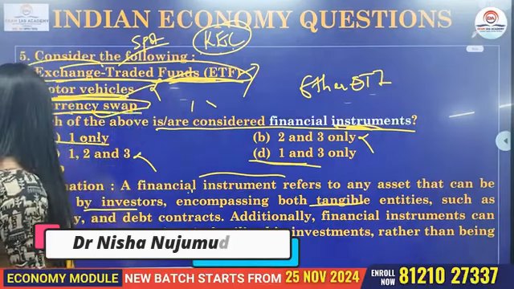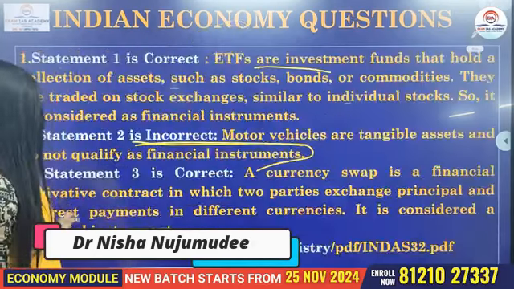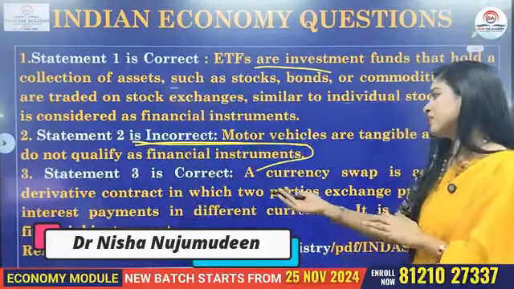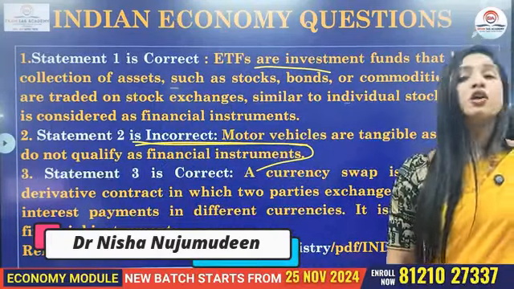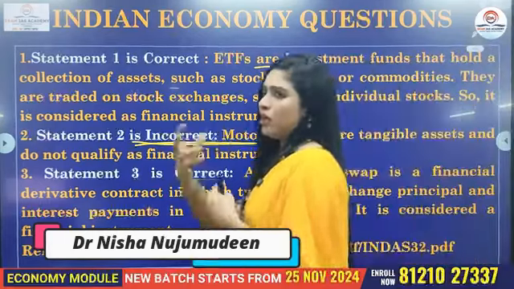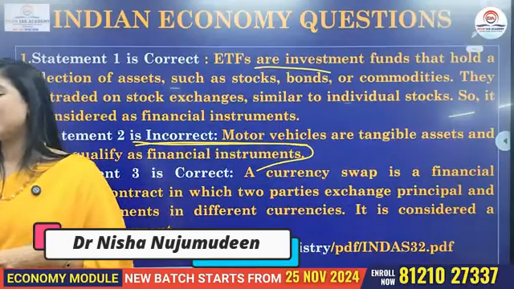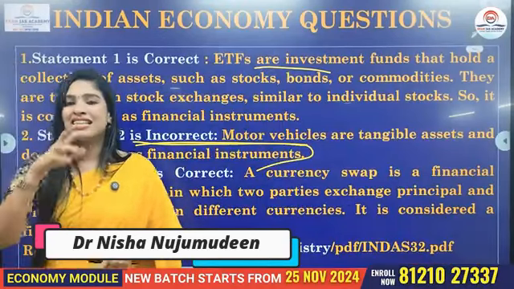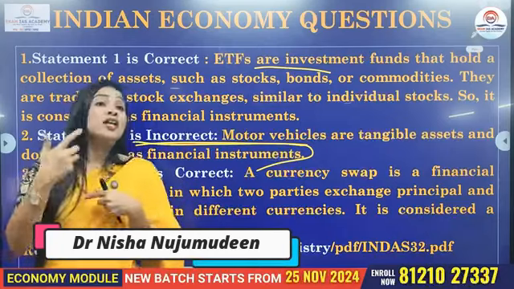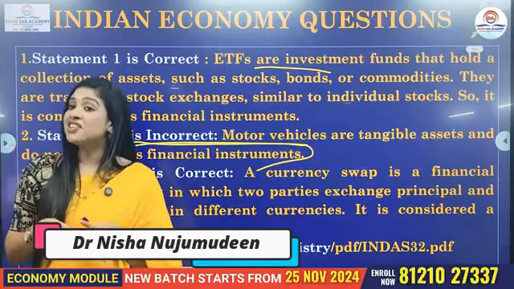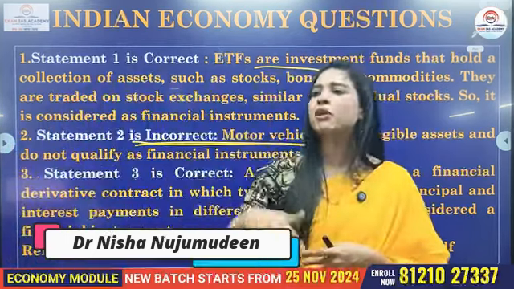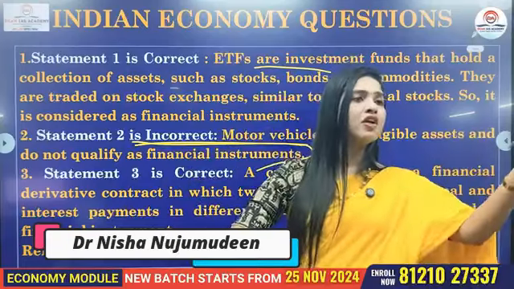Now, what is currency swap? Swap means what? Exchange. So basically, a currency swap is also what? It is a financial derivative contract. So there'll be two parties. Two parties means two countries. They will do what? The exchange of the amount. So that's basically called as a currency swap in simple term. Is it clear? So currency swap, there is something called as currency swap agreement. It's nothing but a contract between two parties. Two parties here means what? Two countries. Let's say, for example, a currency swap agreement between India and US, between India and Japan.